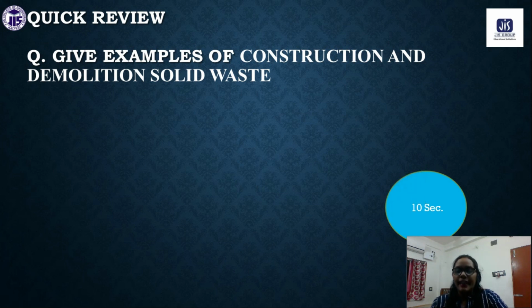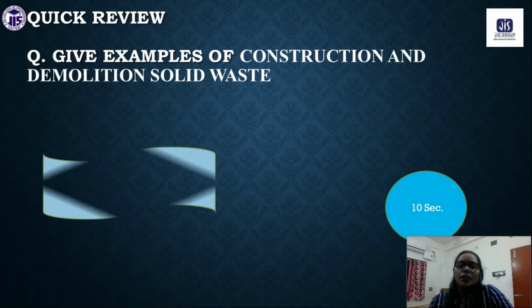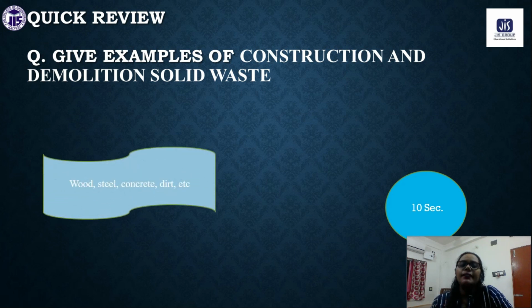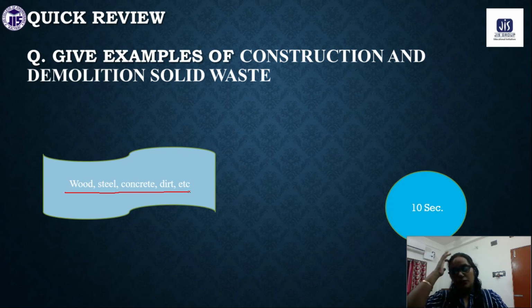Your 10-second time is over. And you're absolutely right. The answer is wood, steel, concrete, dirt. These are some of the solid waste that we can have in construction, and they are categorized as construction and demolition solid waste.